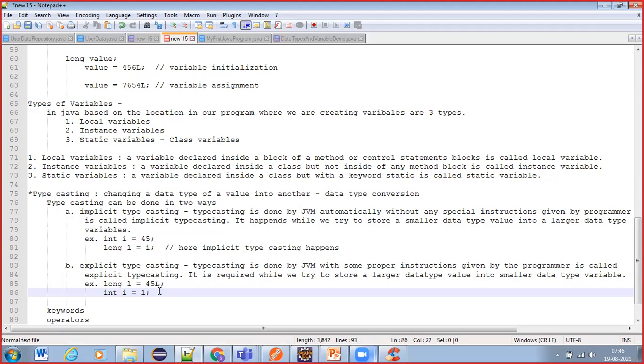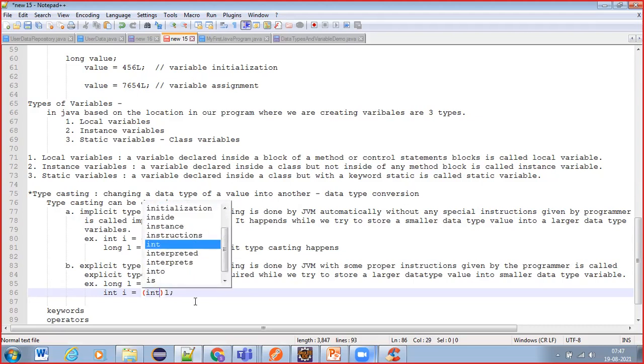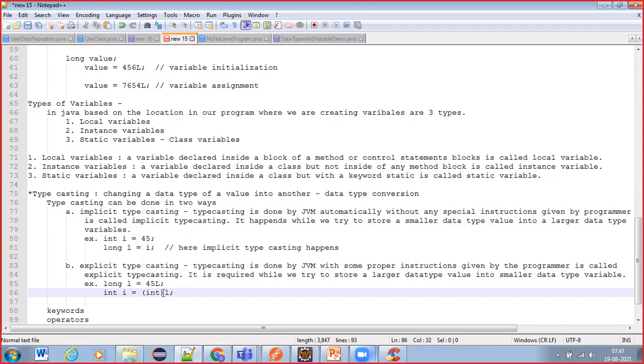But if we write like this, we didn't give any special instruction here. So what is that special instruction that we need to mention as a programmer? We have to say this L value should be converted into int, using parenthesis in front of the larger data type variable.